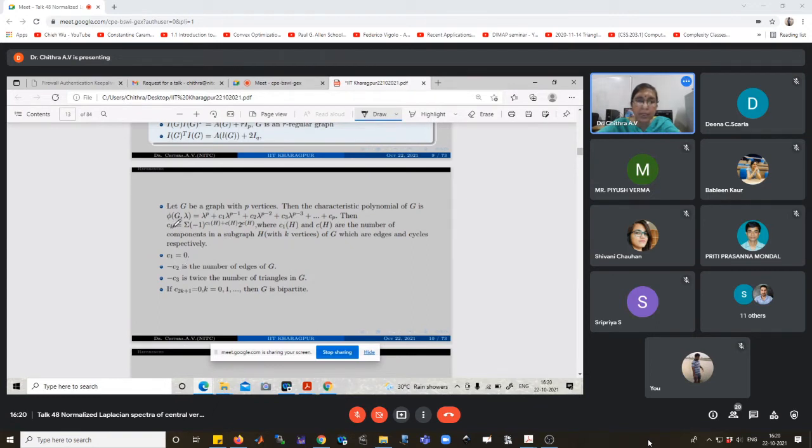Here c1 is equal to 0, and c2 is minus the number of edges of G, and minus c3 is twice the number of triangles in G. And if the graph is bipartite, all the odd coefficients are 0.